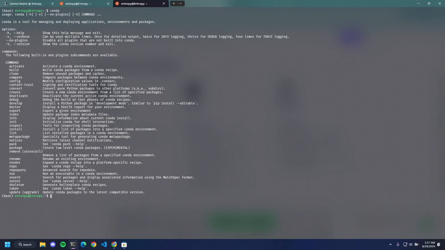Now I'm going to list the environments that are currently active in Anaconda. So conda env list is going to list the environments. We can see the base environment with an asterisk beside it. That means we are currently in this virtual environment.